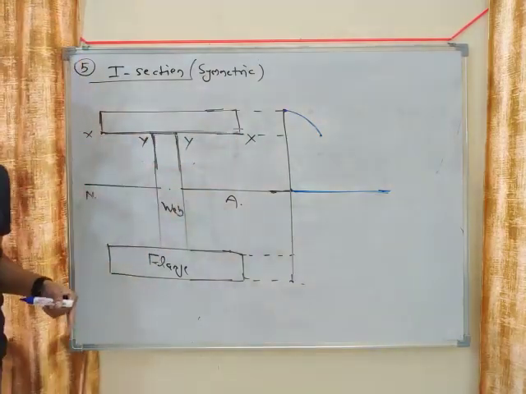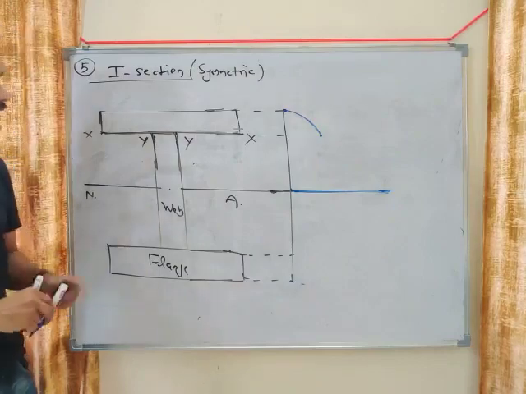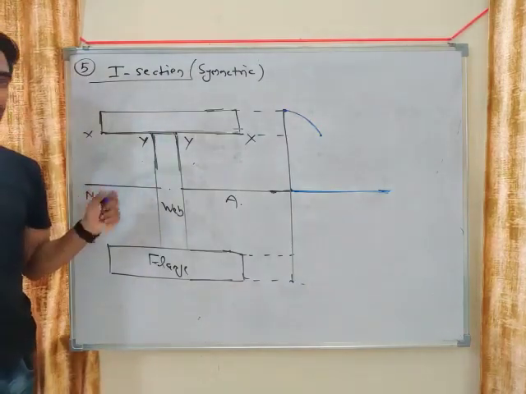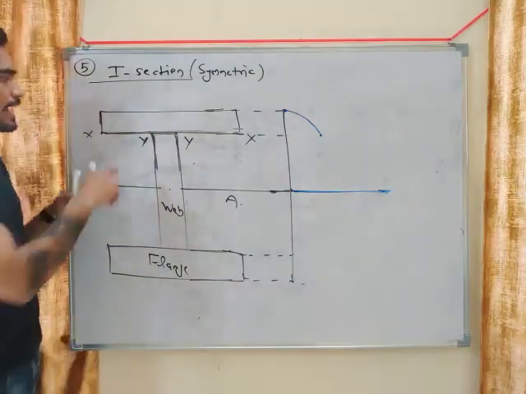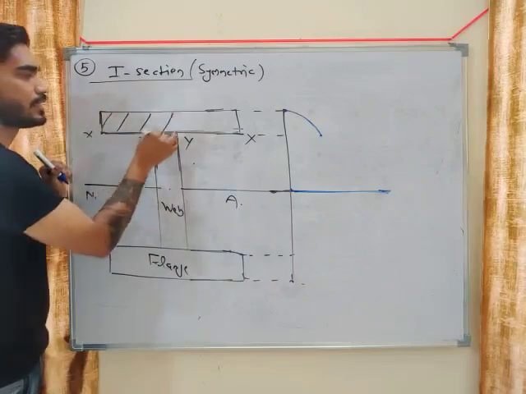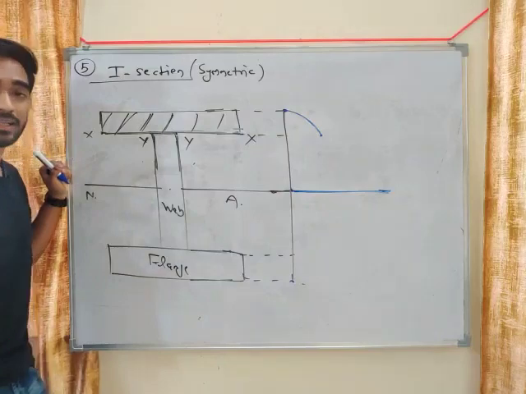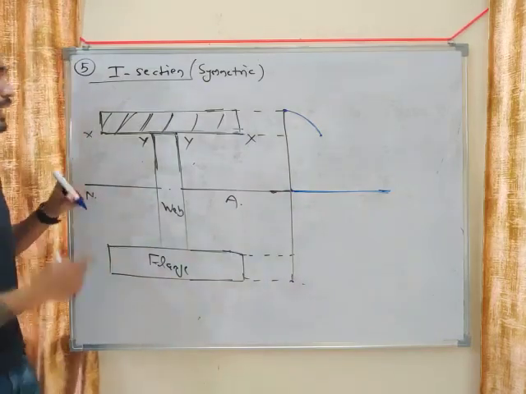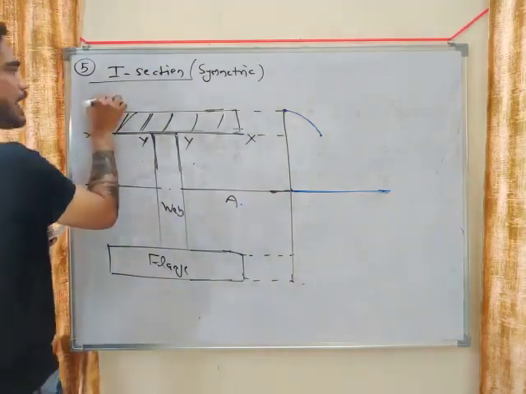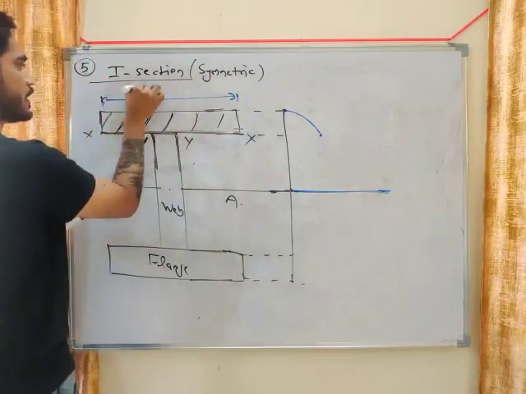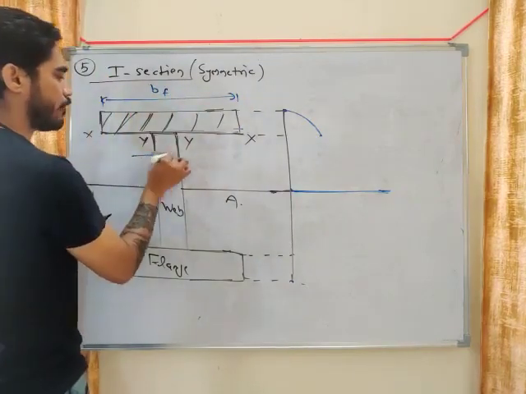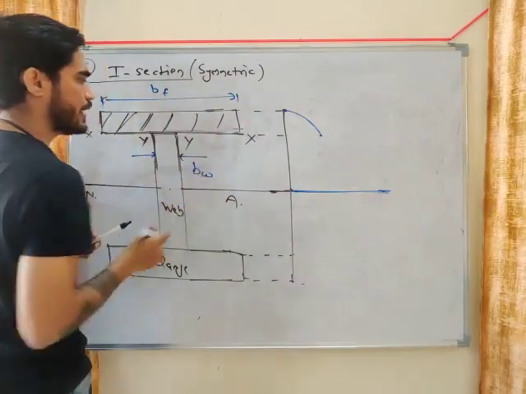Both layers are touching each other, but there is a difference. Both layers will have the same A Y bar. For XX also, A Y bar will be this much, and for YY also, A Y bar will be this much. But the width of both the layers will be different. For the flange, let's say the width is BF, and for the web, let's say it is BW.